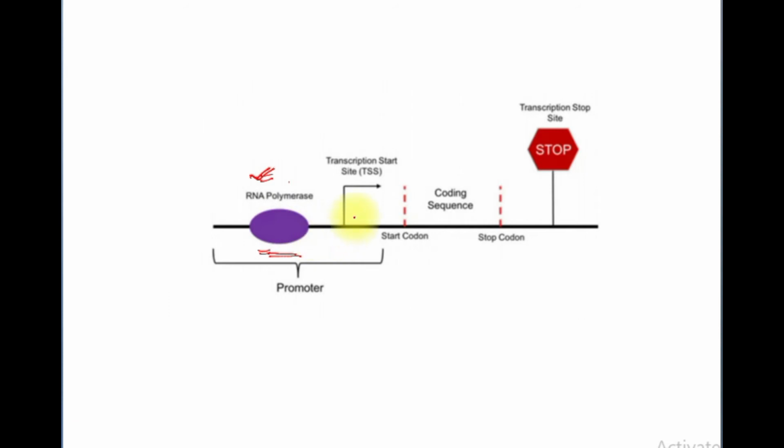Next to the promoter is the transcription start site. That means there is the starting of the transcription, and after that there will be a start codon and a stop codon from where the mRNA will be synthesized. Okay. Next to the stop codon, after some region, there will be a UTR region, and here there is no synthesis of the mRNA. Let us clear this with some other examples.